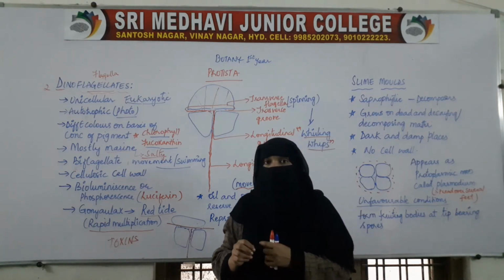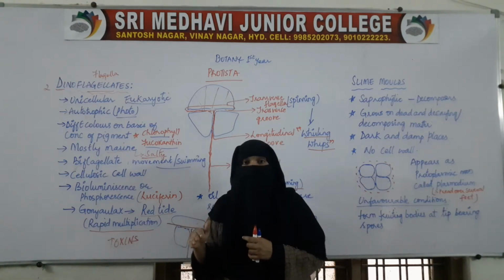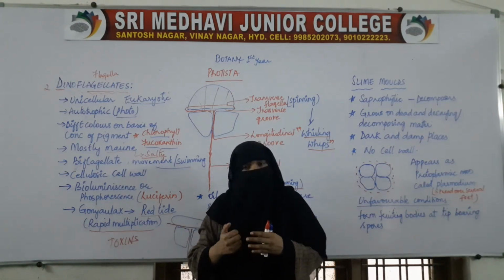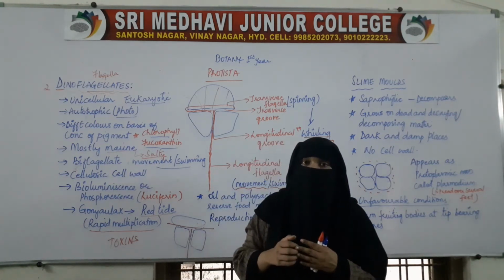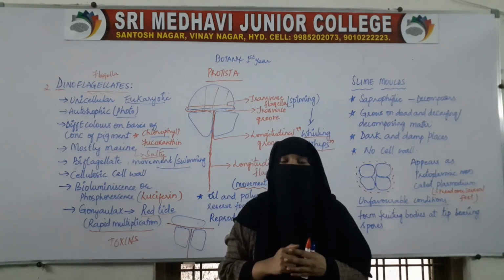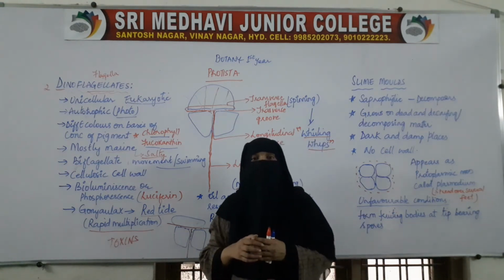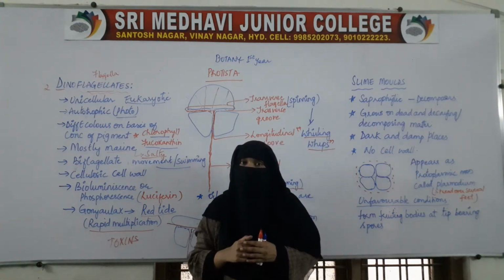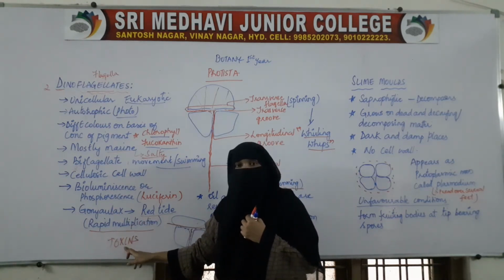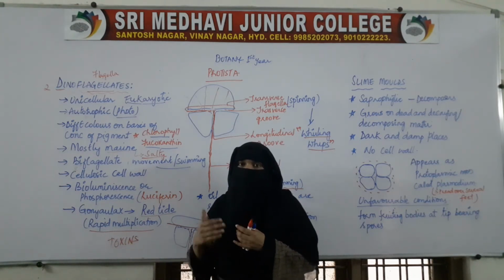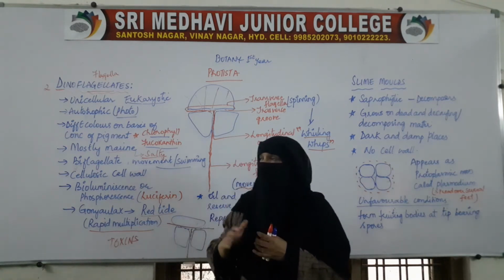But because of the rapid multiplication, Gonyaulax is produced in large number, and when they are produced in large number, each of them will produce toxin. When that toxin is released in water, many other organisms which live in that water body will die. So they multiply very rapidly and produce toxins which kill the other organisms. This Gonyaulax is one example of a dinoflagellate.